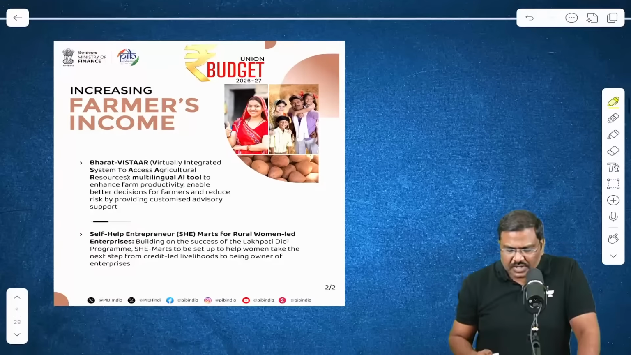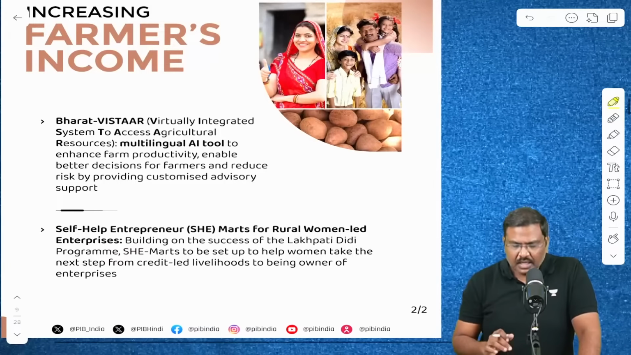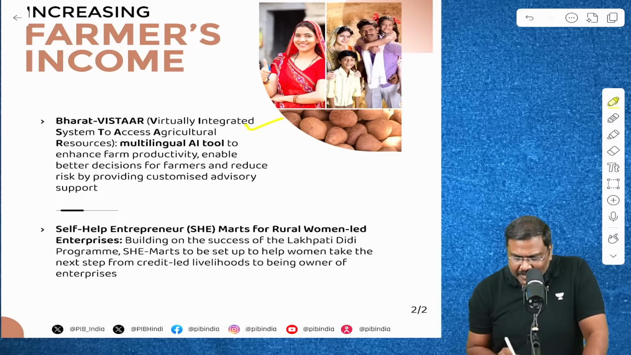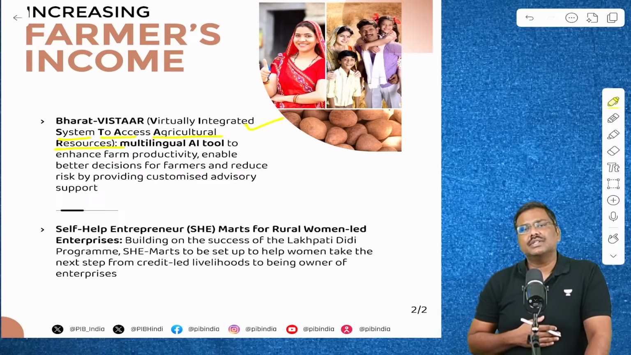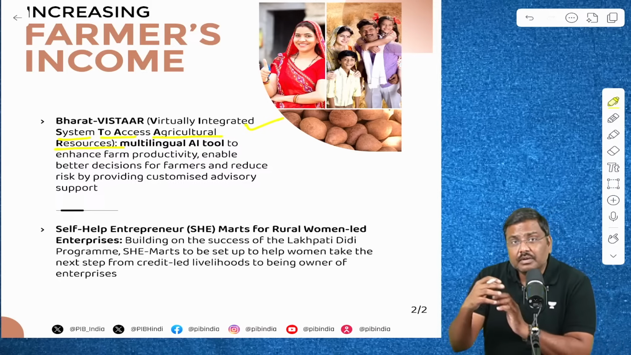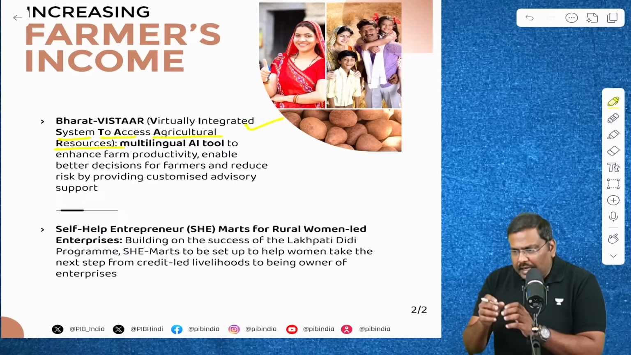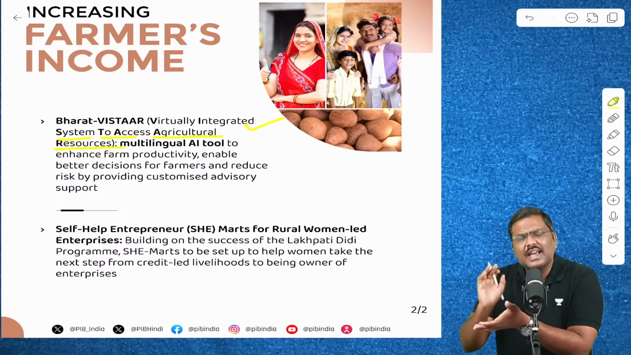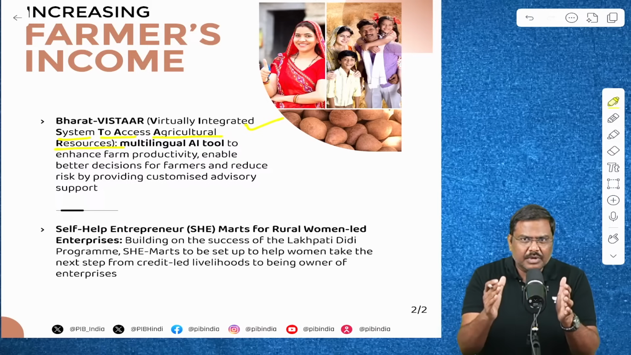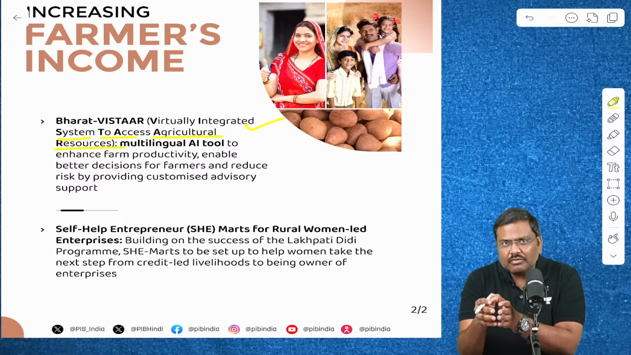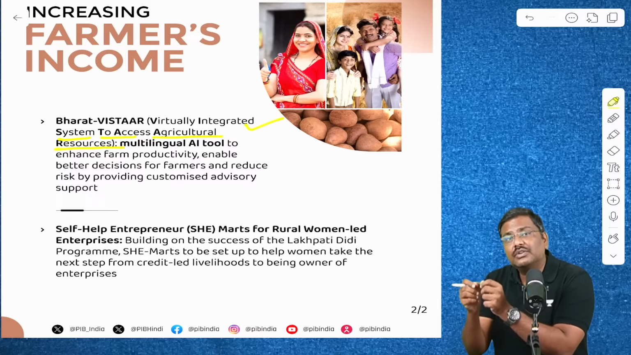So what is the function of this particular AI? Please have a look at this. Bharat Vistar essentially stands for Virtually Integrated System to Access Agricultural Resources. This particular AI tool will provide information to the farmers. It has collected a lot of information, including Agri-Stack now. In multiple languages, this information will be delivered to the farmers.